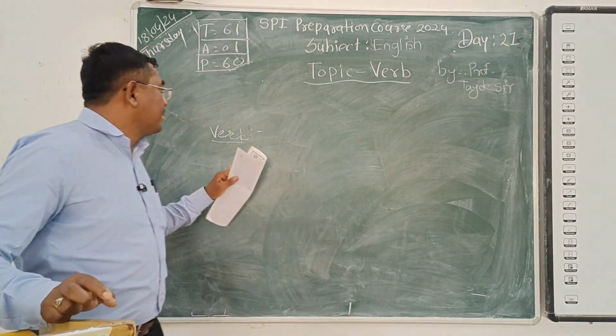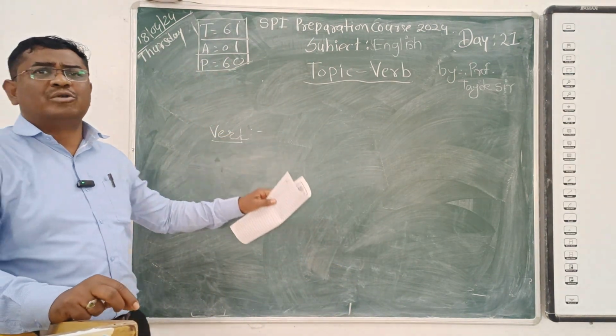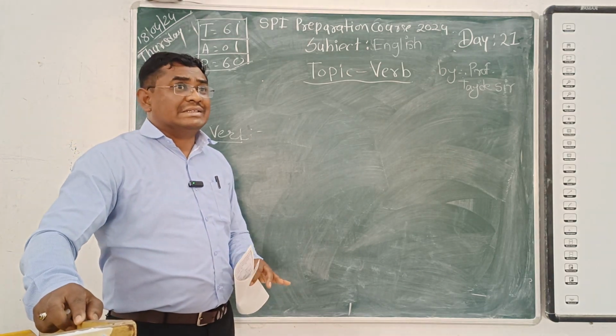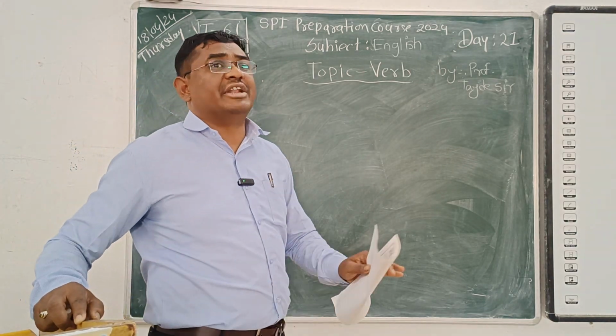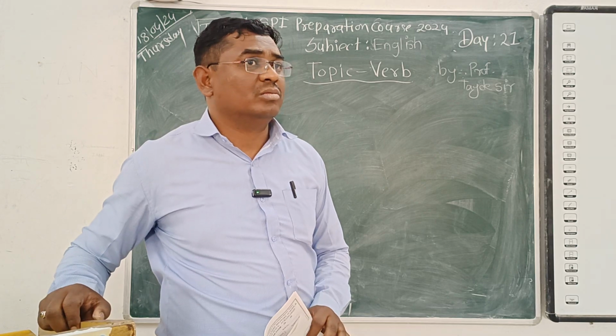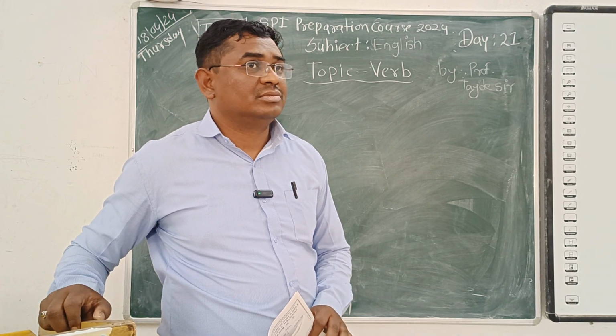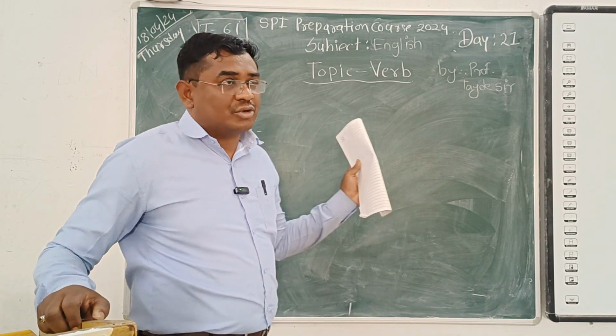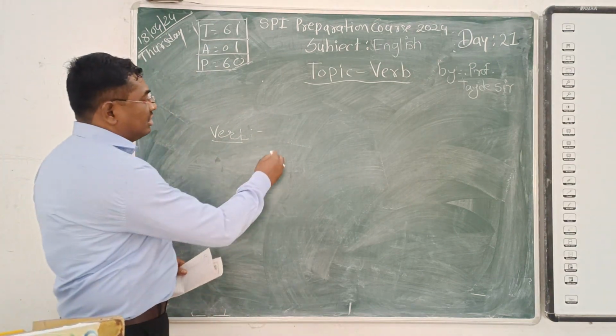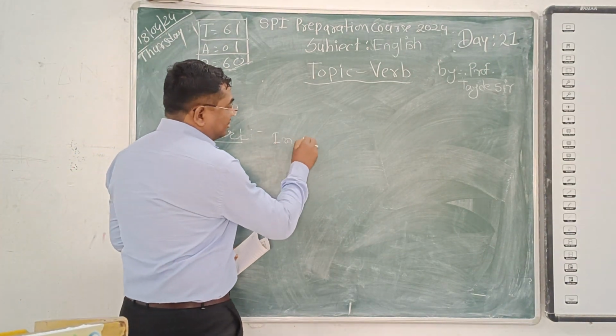Okay. So here, everyone knows about the verb, but the classification of verb is very important to know. So you can write down the definition in a sentence.